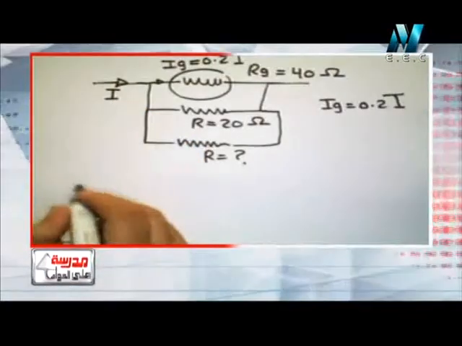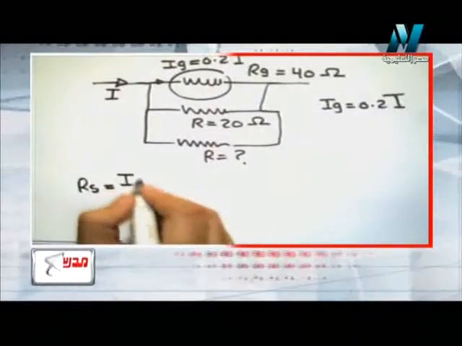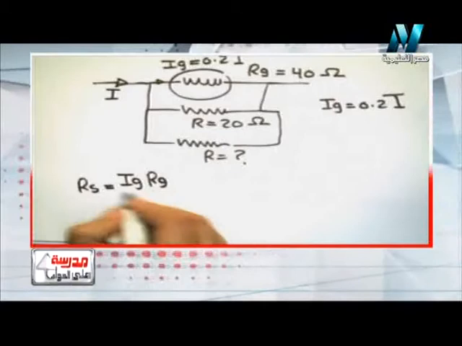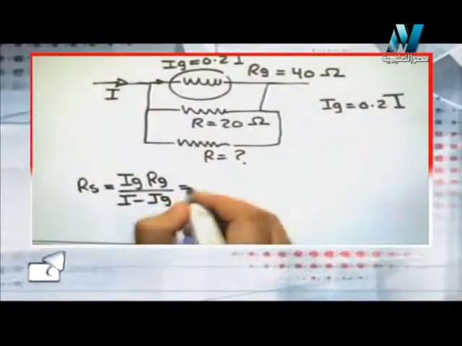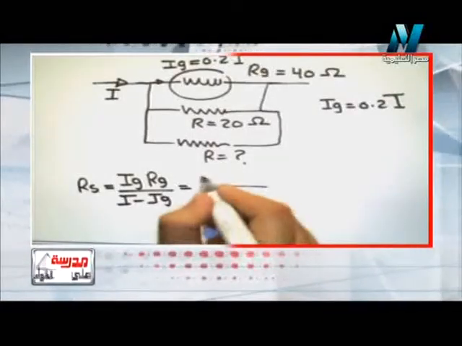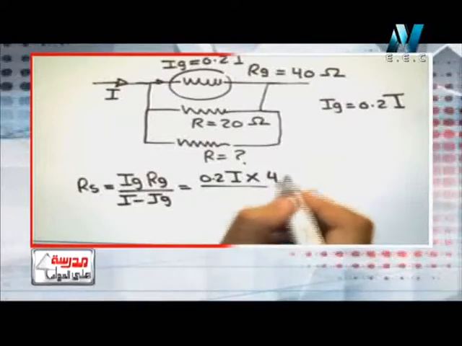Okay, let's find the shunt resistance. Shunt resistance equals Ig Rg divided by I minus Ig. So Ig equals 0.2 I times Rg, which is 40.